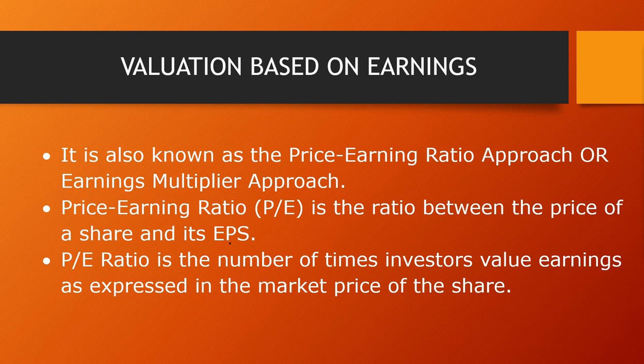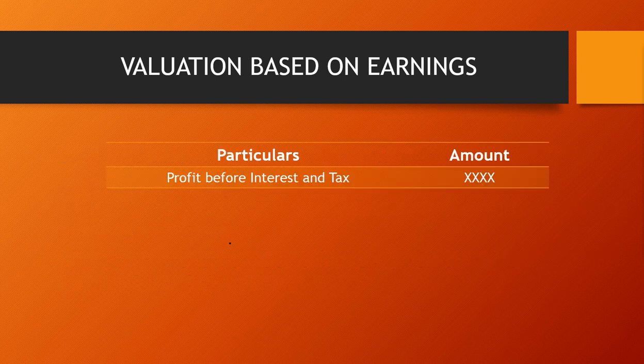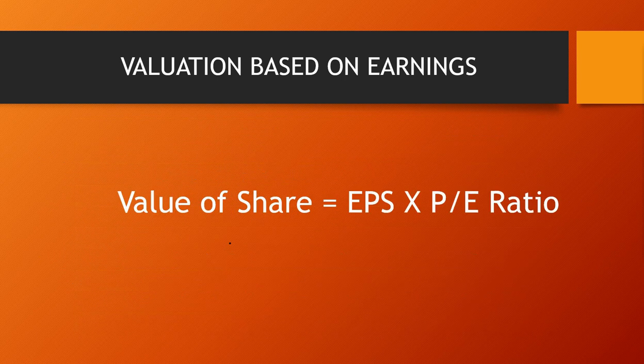EPS. That means the PE ratio is the number of times investors value earnings as expressed in the market price of a share. Let's say the market price of a share is 100 rupees and the EPS is 10 rupees. So that means the investor is ready to pay 10 times the earnings of the company. If the company is earning only 10 rupees per share, but the investor is ready to pay 100 rupees, that is your value of the share. So let's come to the formula for the value of the share.